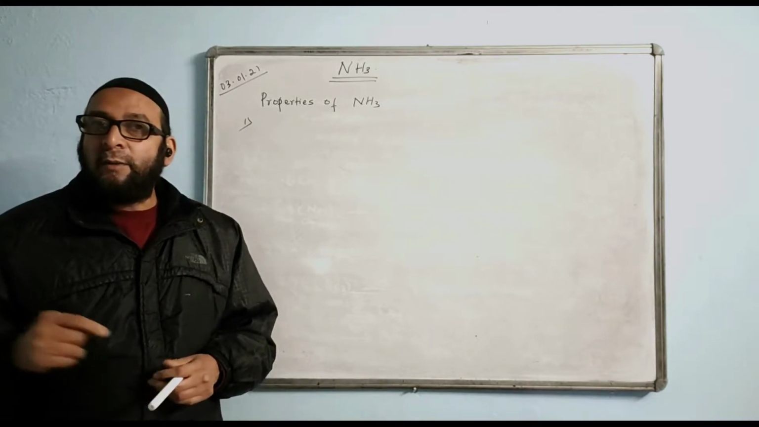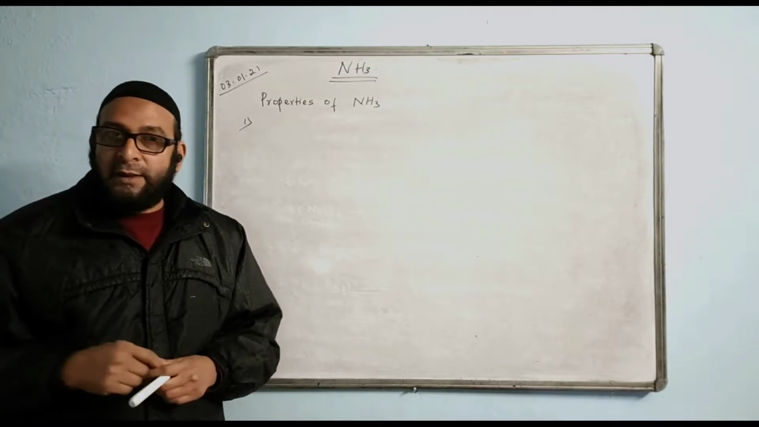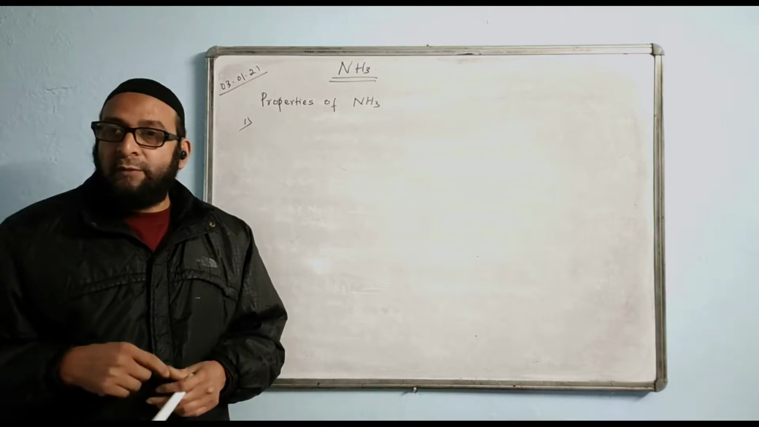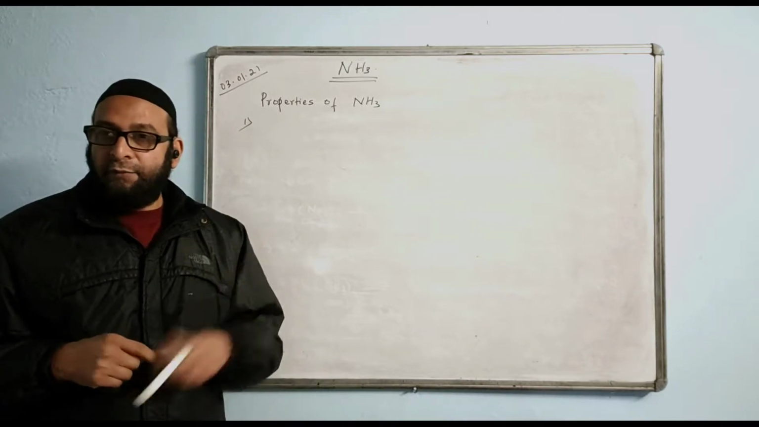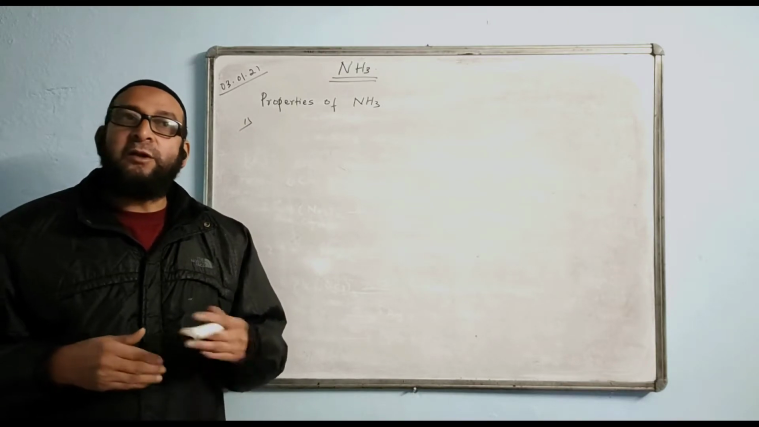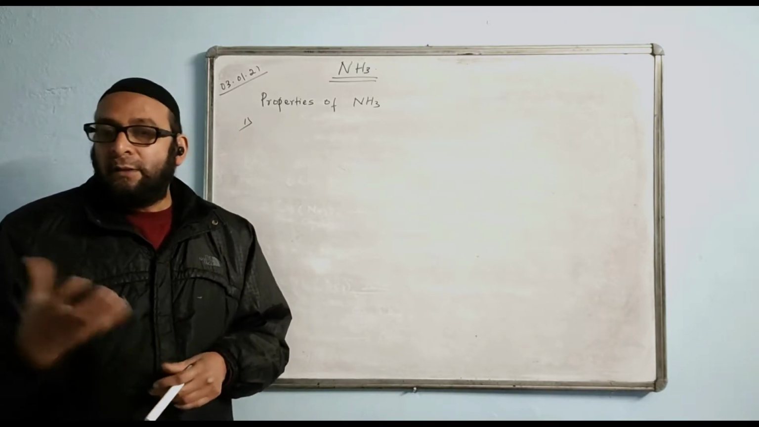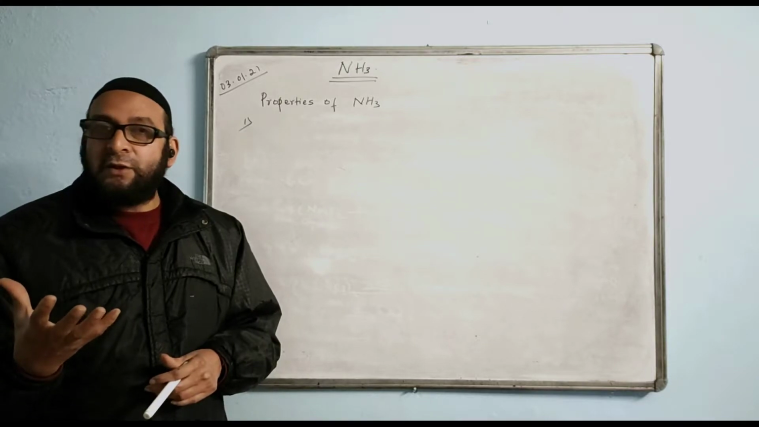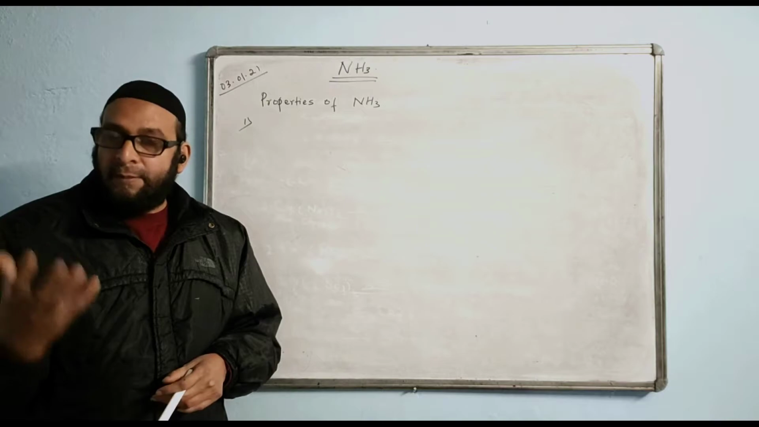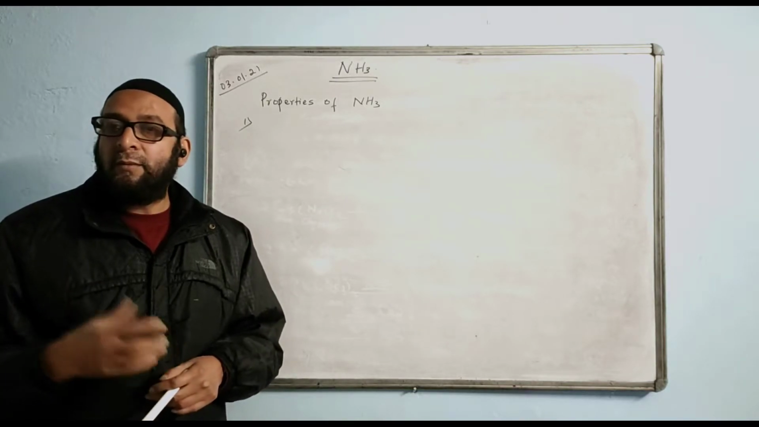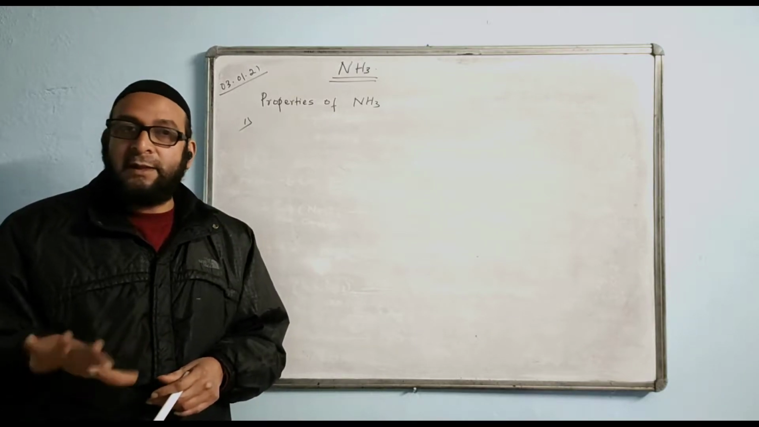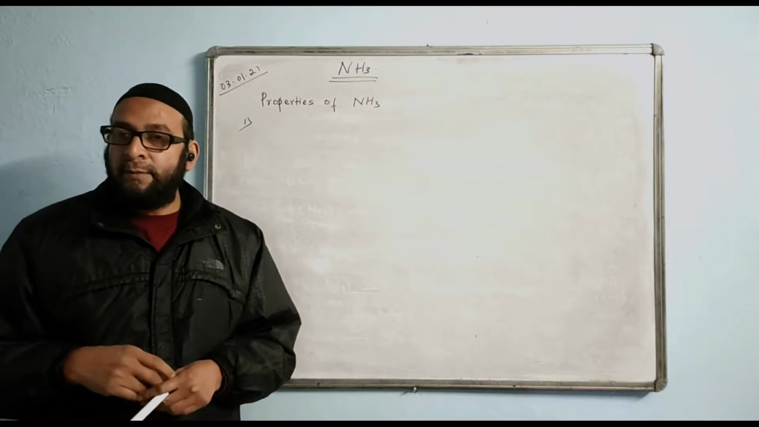What is called liquor ammonia fortis, F-O-R-T-I-S, fortis? A saturated solution of ammonia in water is called liquor ammonia fortis. What is the meaning of saturated solution? That means the water has dissolved the maximum quantity of ammonia. Now the water has become saturated. It cannot dissolve any more ammonia.